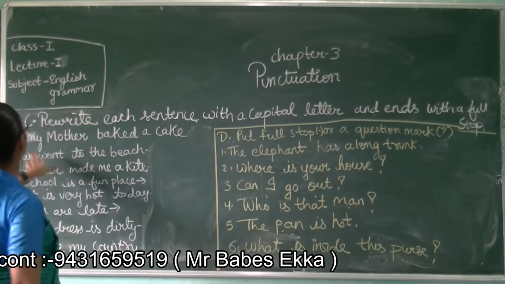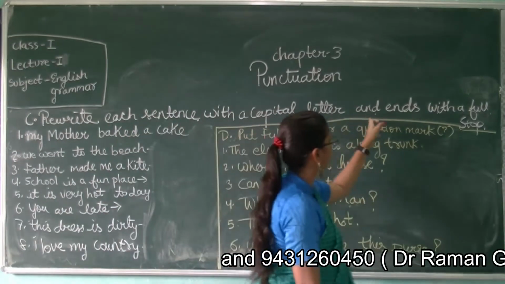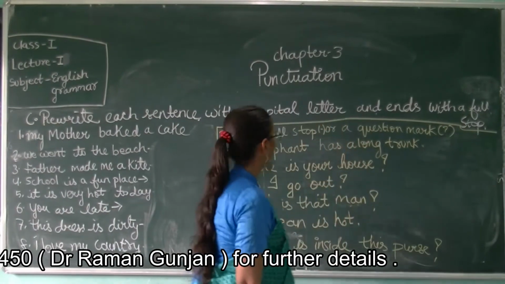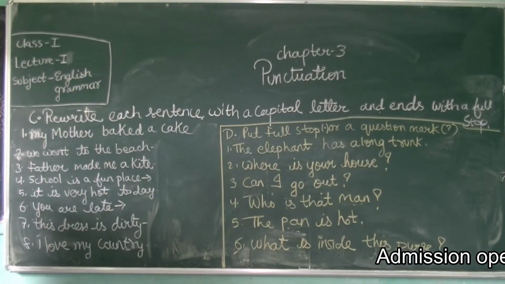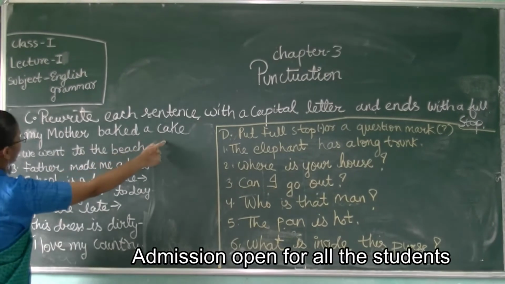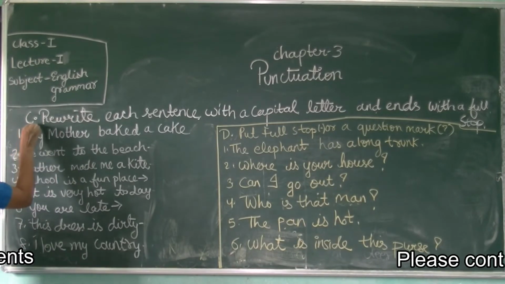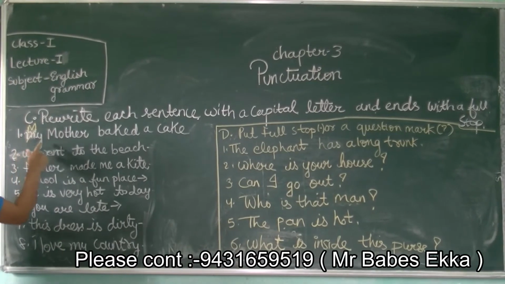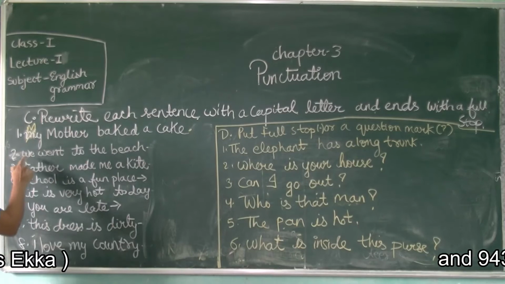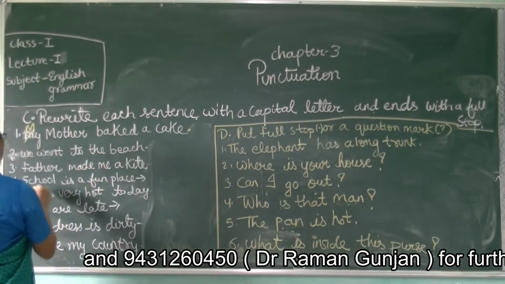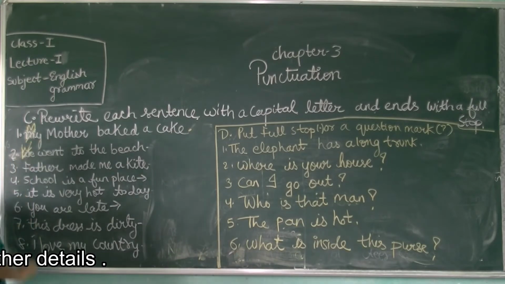Now students, see question number C. Rewrite each sentence with a capital letter and end with a full stop. So you have to see in the sentence whether the capital letter is written or not, and whether a full stop is given or not. So, my mother made the cake. So M is a small letter. So you should write M in a capital letter. And write this whole sentence correctly, and after every sentence put a full stop. We went to the beach. In this, W will become capital W.